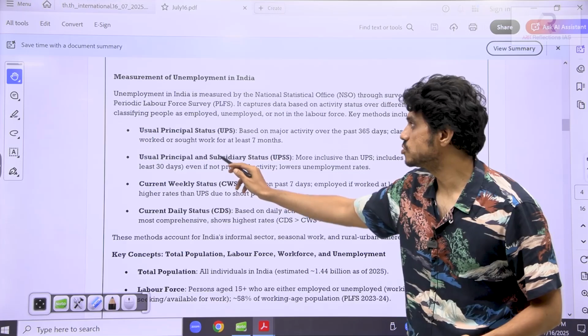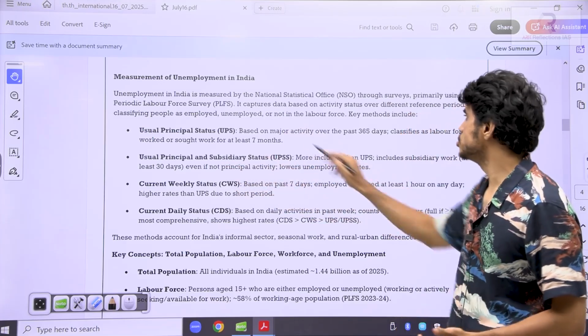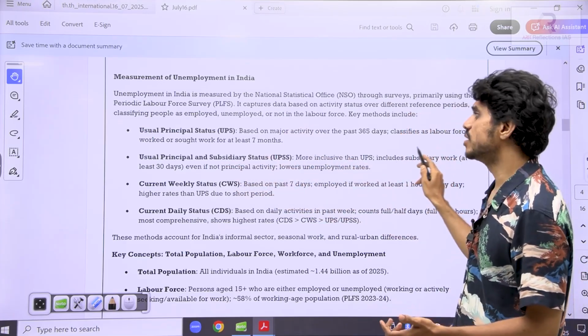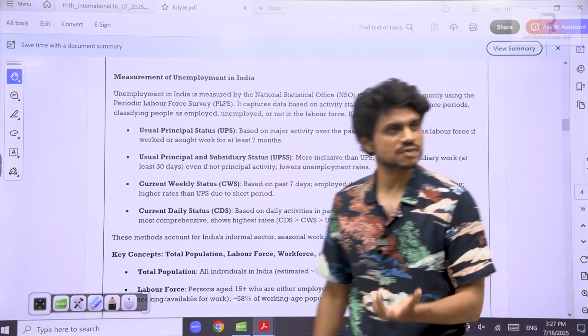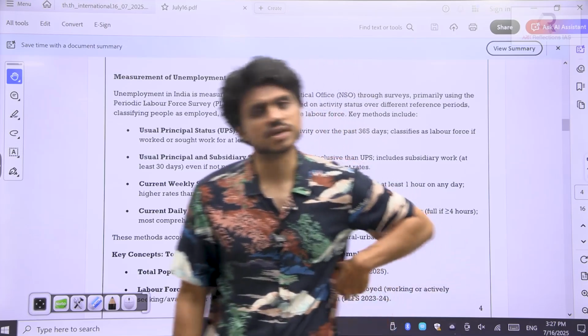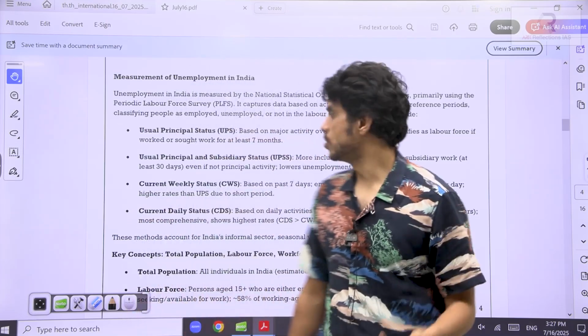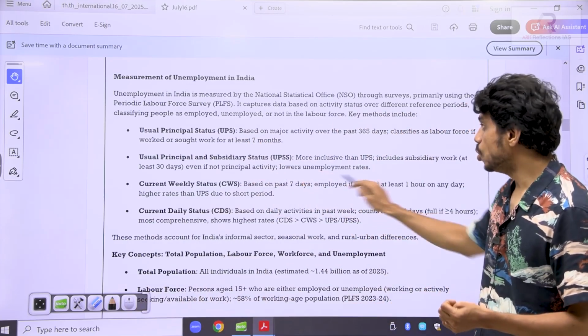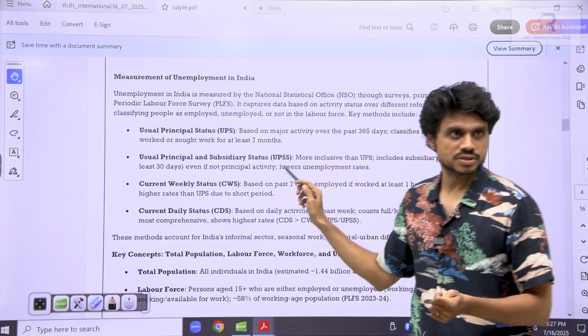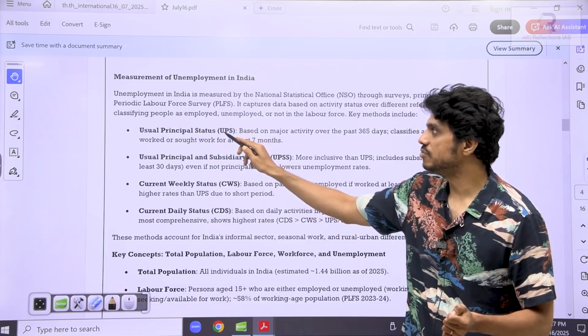Usual principal status, then usual principal and subsidiary status. More inclusive than that, it includes subsidiary work, if you worked at least 30 days, even if not in the principal activity. Principal means main activity, subsidiary means something you are working on the side. So if you have done subsidiary work also, you can be considered employed. This will lower the unemployment rate. Here the unemployment rate would be higher.